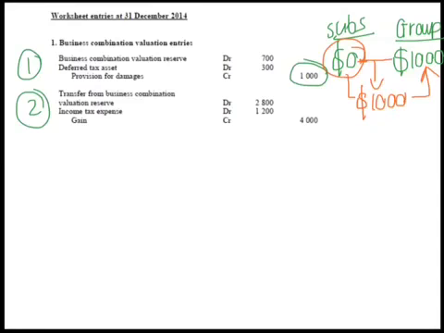Okay, so that's $1,000. We raise a deferred tax asset and we make the adjustment against the business combination valuation reserve, because this account is used for all our fair value adjustments from the business combination.